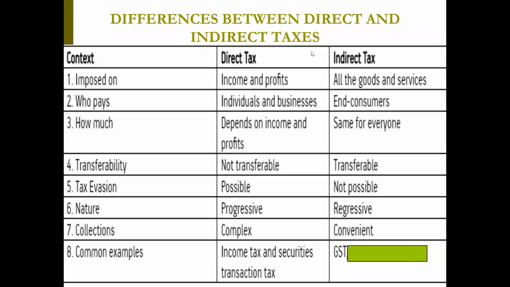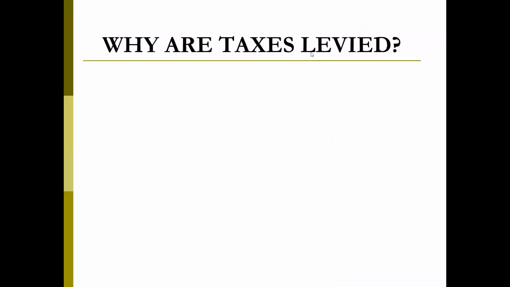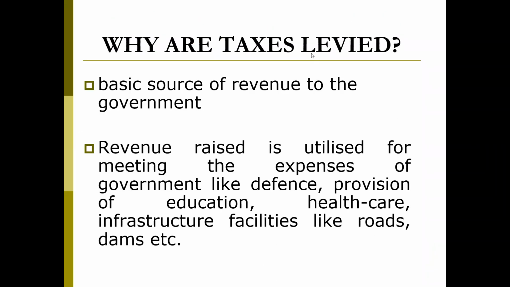We will discuss Wealth of Nations in the next few minutes. See why we discussed taxes, indirect tax, direct tax. Why at all are taxes levied? Because in order to run, the government requires certain revenue, certain income.